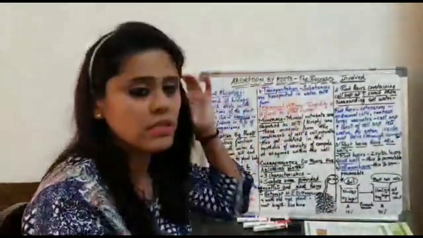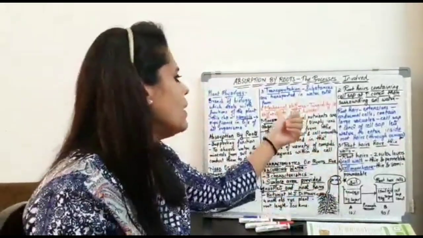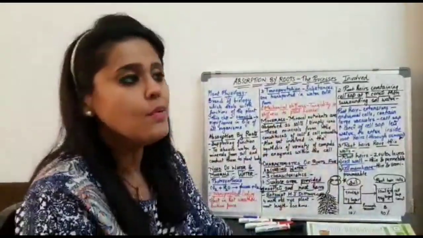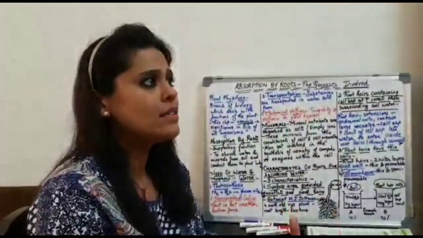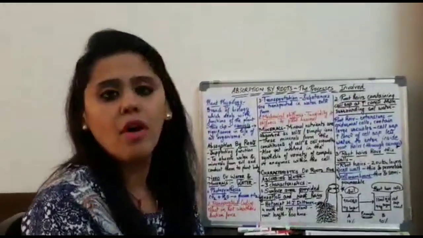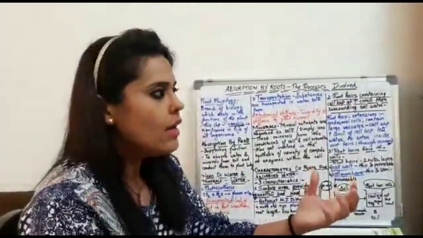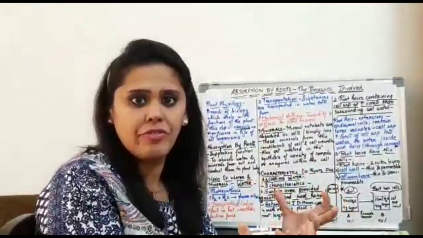And the fourth important reason why water is needed in the plant body is for the mechanical stiffness. Now, what do we mean by mechanical stiffness? As in, if I consider an example of a balloon, okay, if you fill air in it, it's tight, it's stiff.